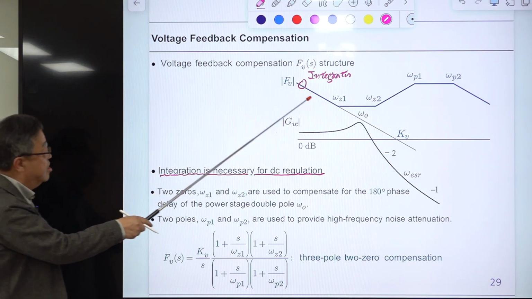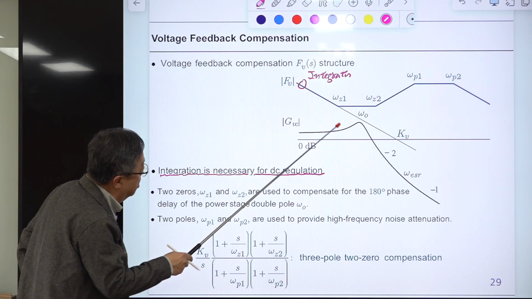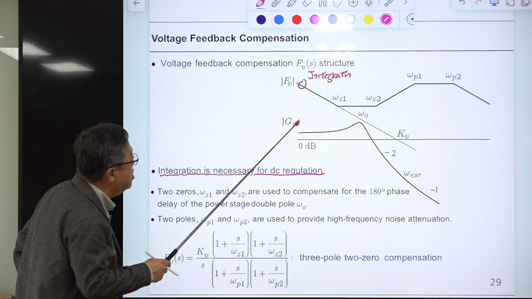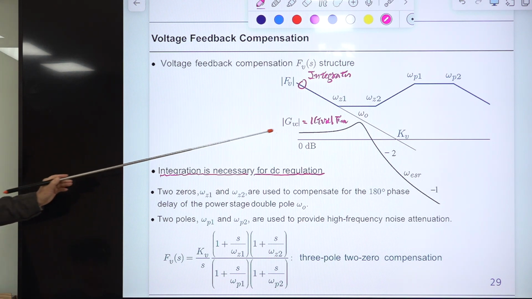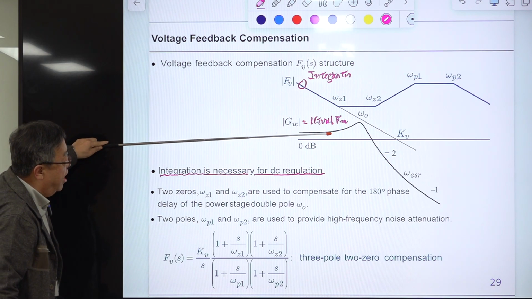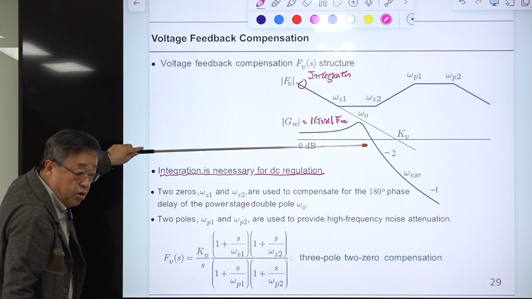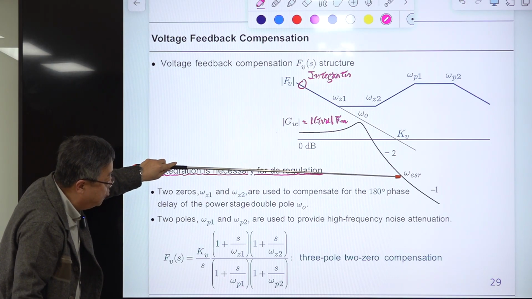So the integrator is needed, and this is the control to output transfer function. I have not explained this yet, but later on you will see this. This is the same as the duty ratio to output transfer function. Assume this is the duty ratio to output transfer function times the modulator gain Fm. Fm is a constant, so assume Fm is 1, then it's the same thing. The duty ratio to output transfer function has a small signal gain and it has a double pole. The slope is -2 and it has omega ESR at higher frequency, -1.